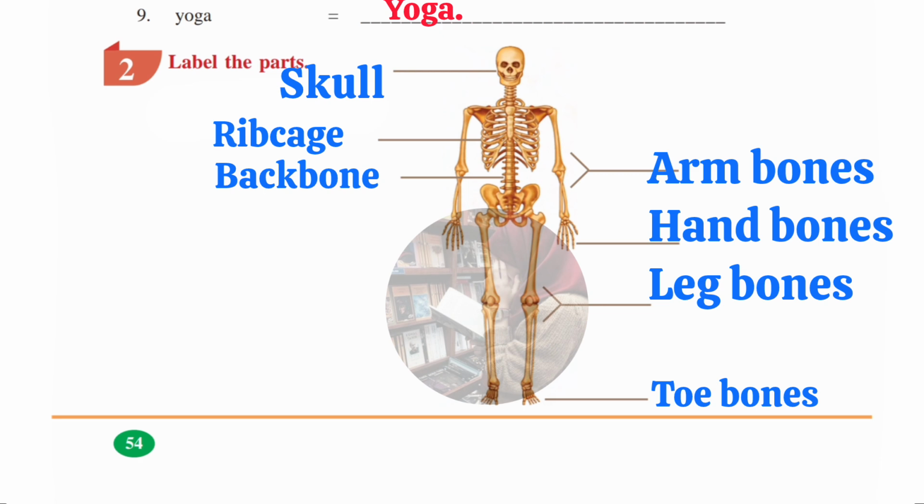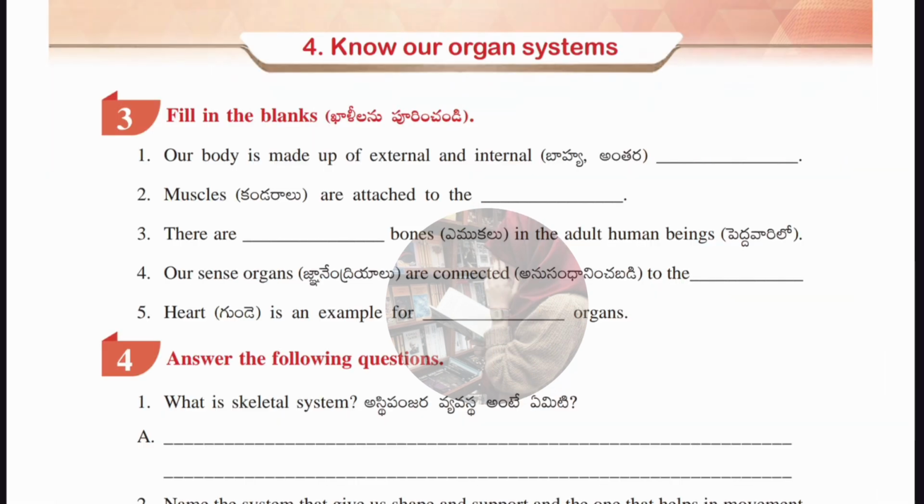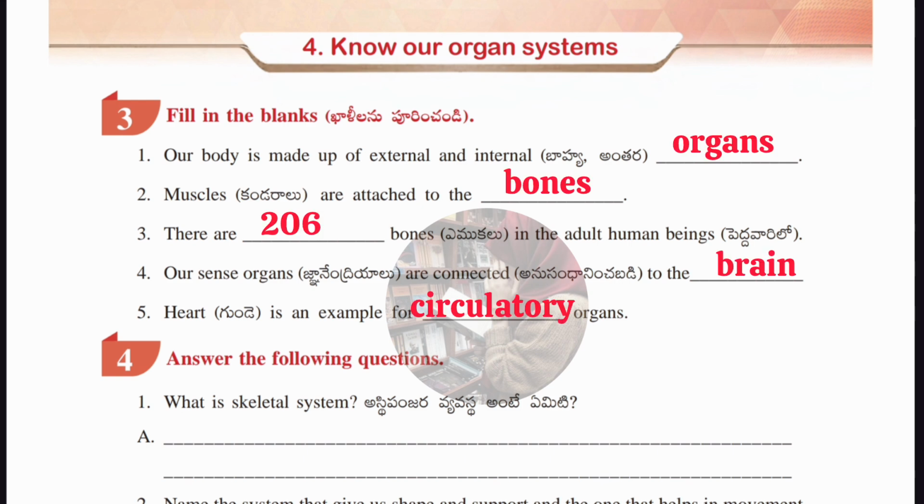Now we'll move to the third Roman, which is fill in the blanks. First one is our body is made up of external and internal organs. Second one, muscles are attached to the bones. Third one, there are 206 bones in the adult human beings. Fourth one, our sense organs are connected to the brain. Fifth one, heart is an example for circulatory organs.